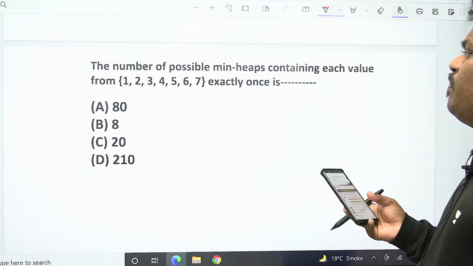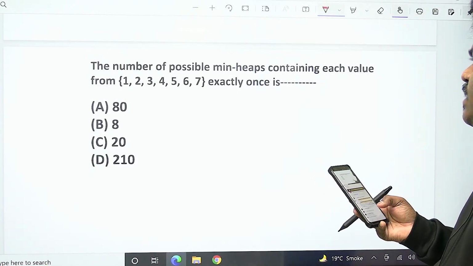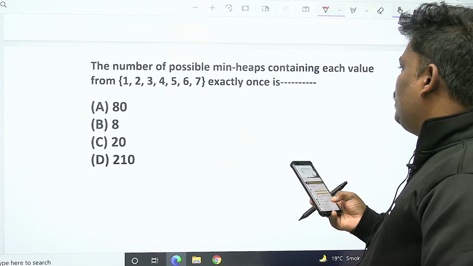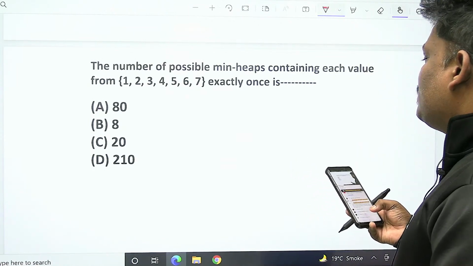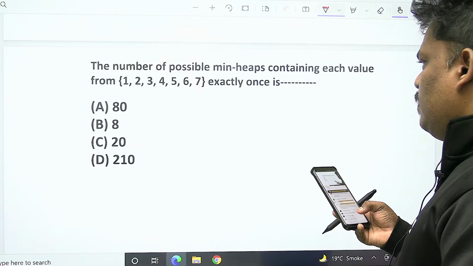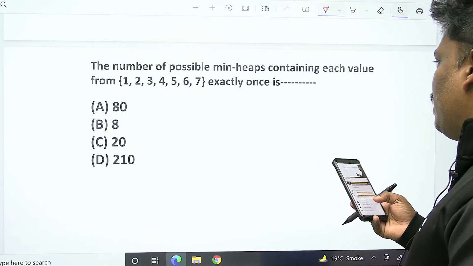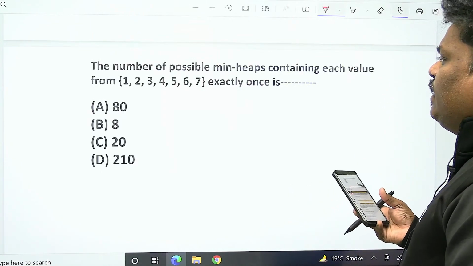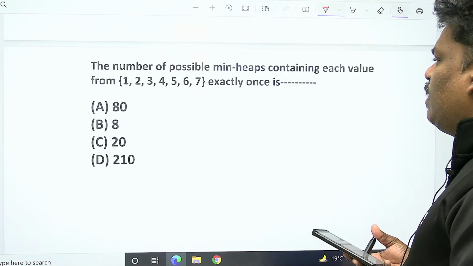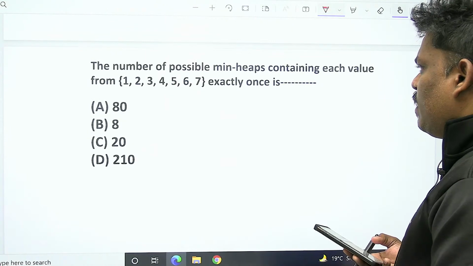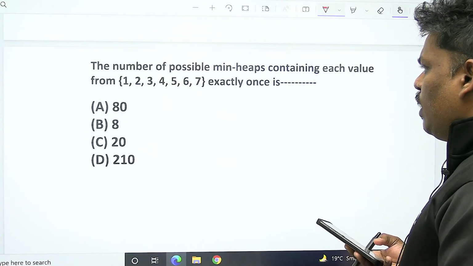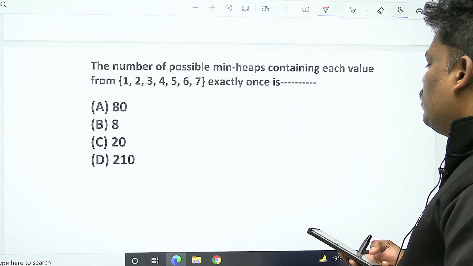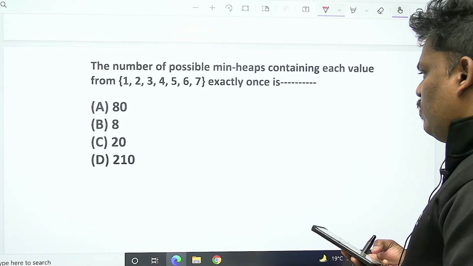It already came in the previous paper. It may come again, maybe directly or indirectly, maybe by decreasing or increasing the number of elements, or he may ask you for the formula. So I think it is a really nice problem.